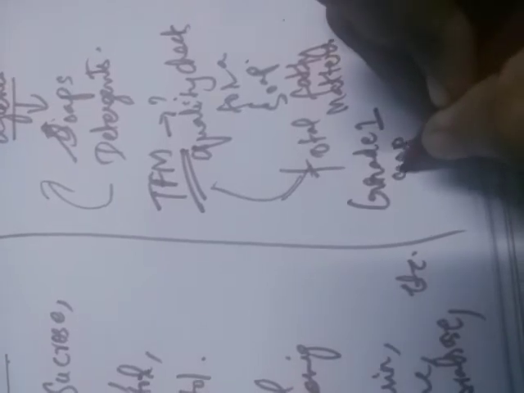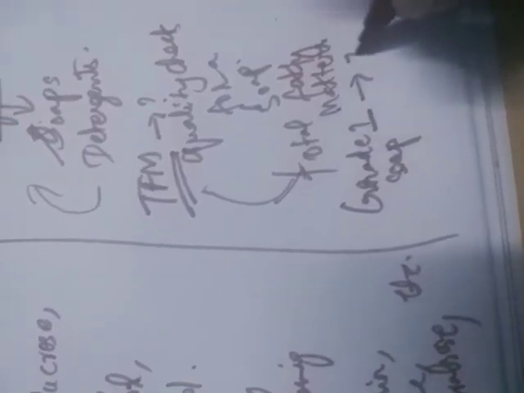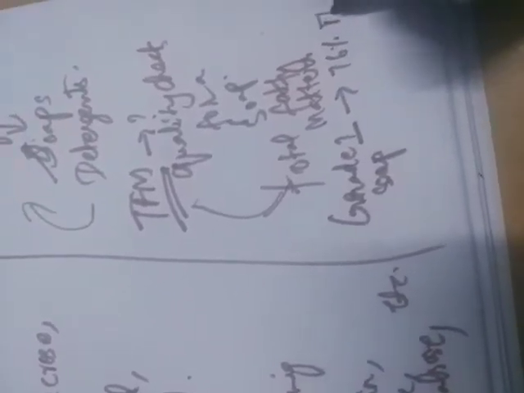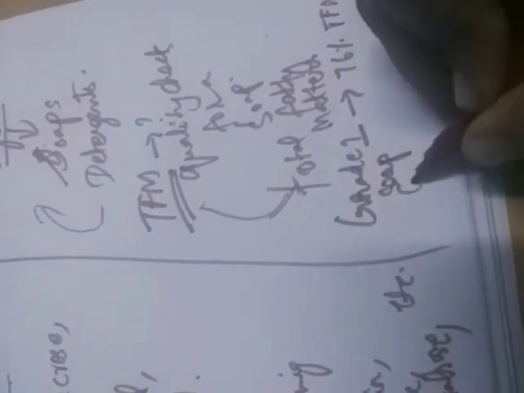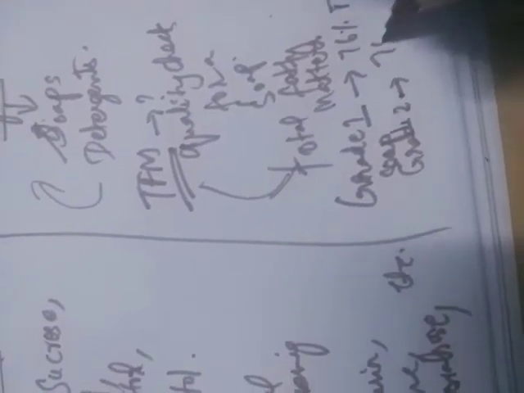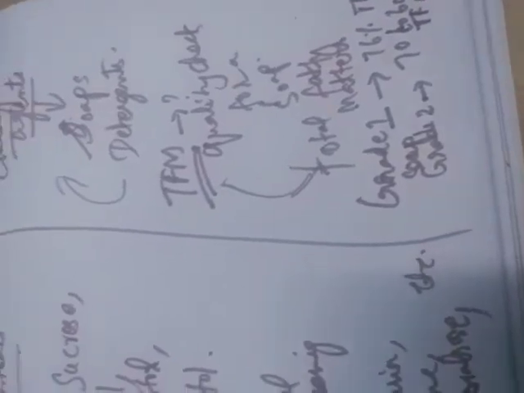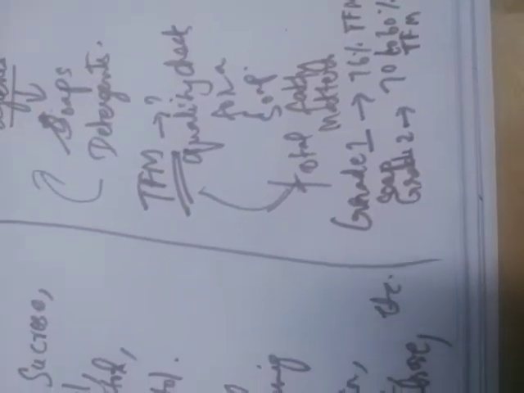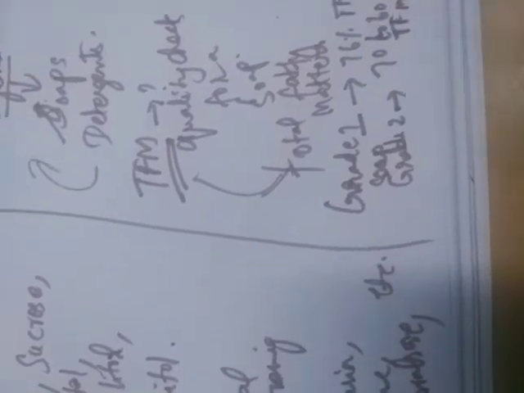There are classifications of soaps. If you want to buy grade 1 soap, it should contain 76% TFM according to standards. Grade 2 means it is 60 to 70% TFM. So below 60 are grade 3 or very bad grade soaps.